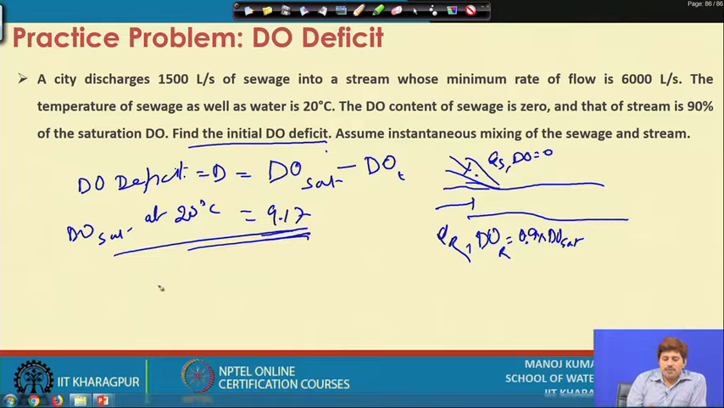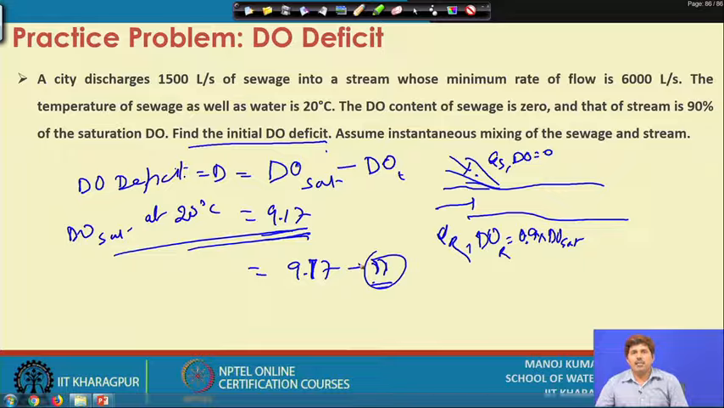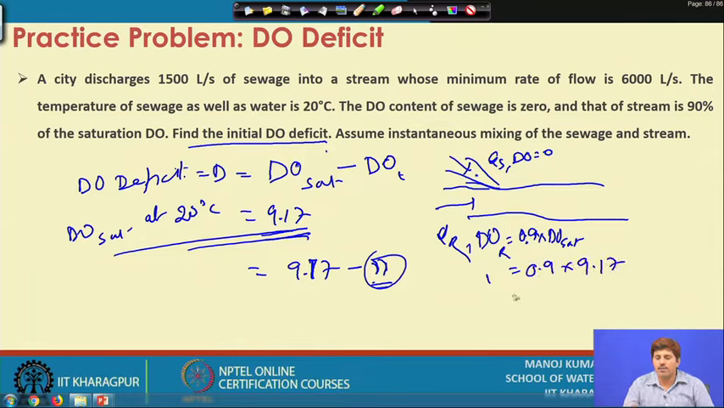In order to find the DO deficit, 9.17 we know, and then we need to find the dissolved oxygen of the mix, and that way we can get the deficit. The dissolved oxygen of the mix we can get from the dilution concept, which we just discussed earlier. So, the existing DO of the river is 0.9 times 9.17, that is the existing DO, DOR, and the DO of the sewage is 0.